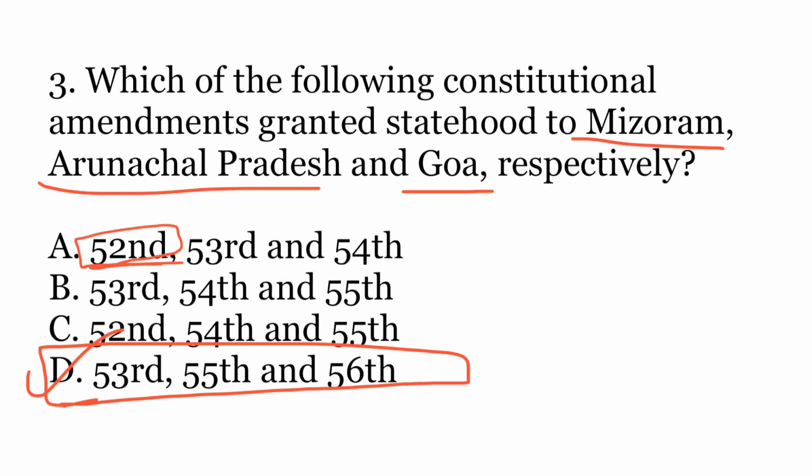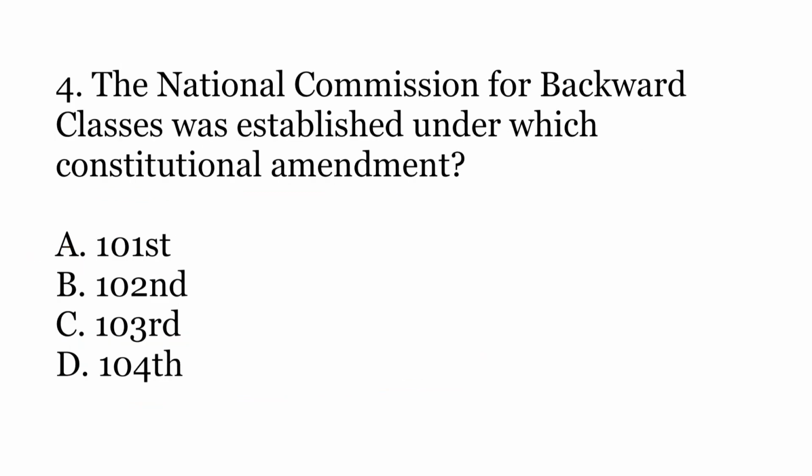Now if you know only this amendment, you can eliminate these two options. So you can choose from these two, which greatly reduces the chances of error. So by elimination method also you can attempt this question. Fourth question, the National Commission for Backward Classes was established under which constitutional amendment? Options: A. 101st Amendment, B. 102nd Amendment, C. 103rd Amendment, or D. 104th Amendment.